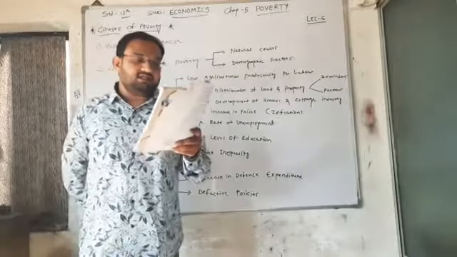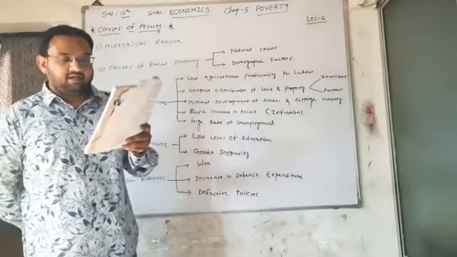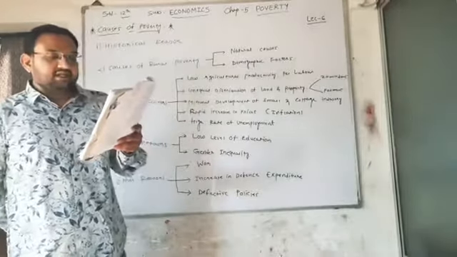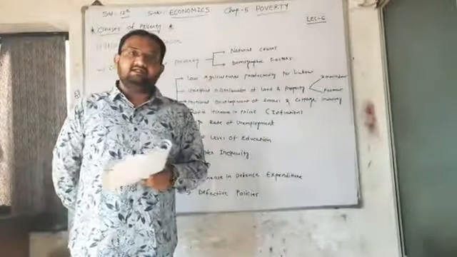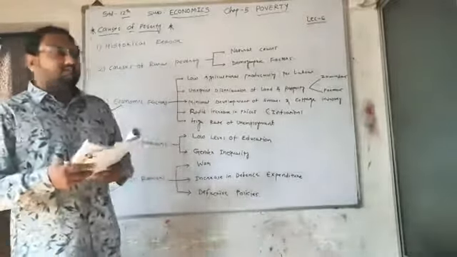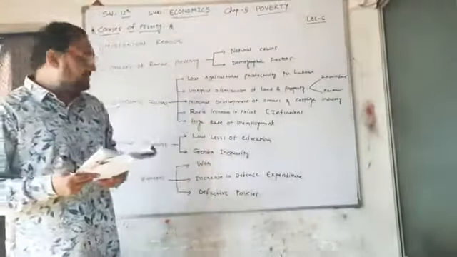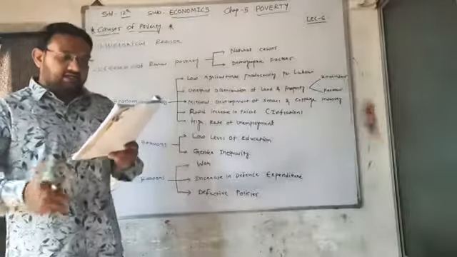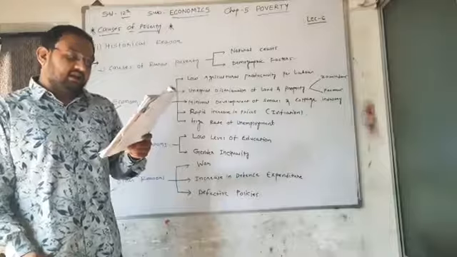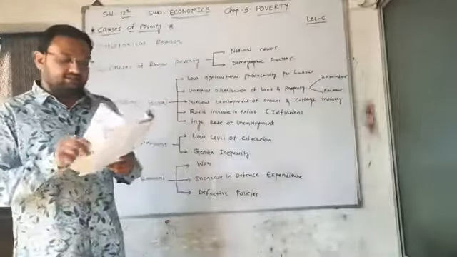Apart from this, various schemes were introduced during the planning period to reduce poverty and unemployment, but due to frequent changes in the ruling government, many times they lacked continuity and coordination. Sometimes one government introduced different policies for reduction of unemployment and poverty, but the next ruling government did not continue them. As a result, the targeted poverty reduction could not be achieved through these schemes.